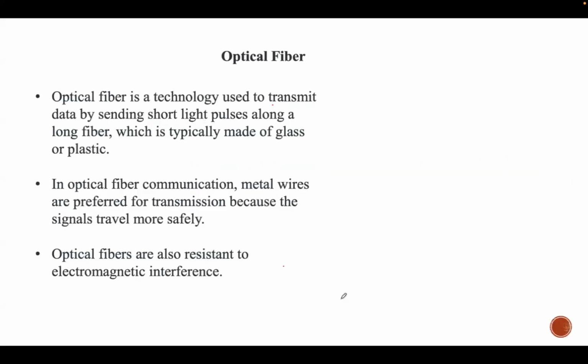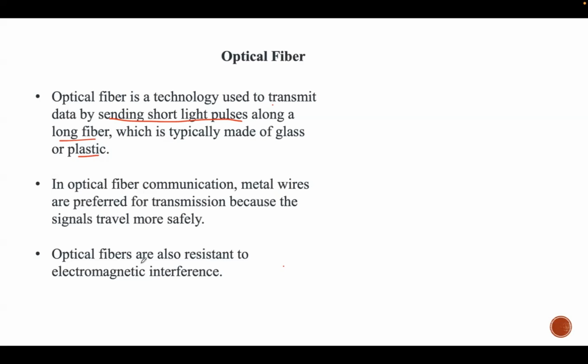Third type of cable in guided media is optical fiber cable, which is used to transmit data by sending short light pulses along a long fiber. And the fiber core is made of pure glass or plastic to allow light to travel long distances with minimal loss. Optical fibers are preferred over copper or other metal wires because they offer much higher bandwidth. They can transmit signals over long distances without signal boosters. They are lightweight and thin, and they are even considered to be more secure.